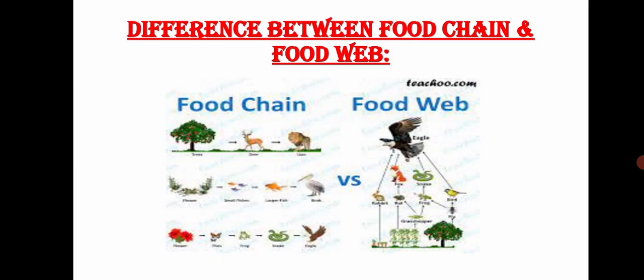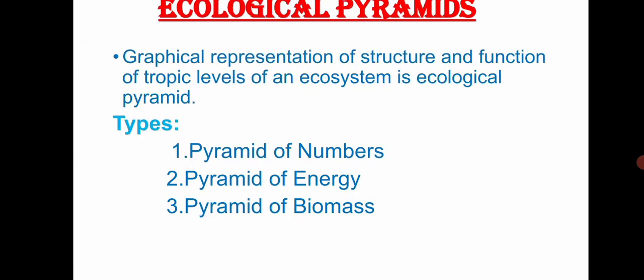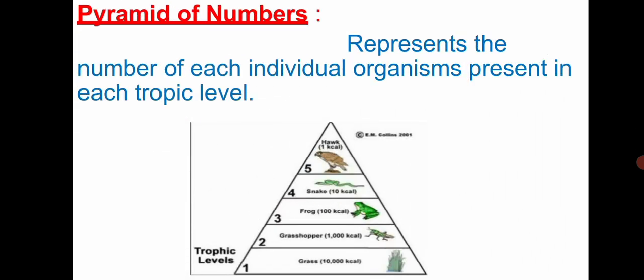The next one is the ecological pyramid. The graphical representation of the structure and function of trophic levels of an ecosystem is called an ecological pyramid. These are classified into three types: pyramids of number, pyramids of energy, and pyramids of biomass. Pyramid of number represents the number of individual organisms present in each trophic level. For example, in a forest ecosystem, the grass, which is a producer, is in large quantity and occupies the bottom of the pyramid.